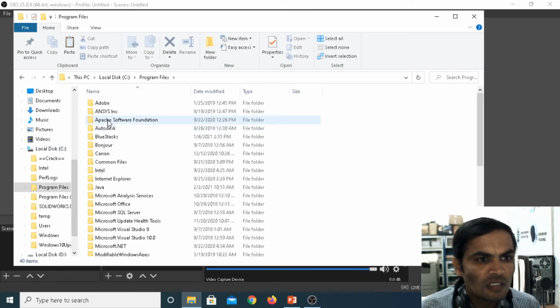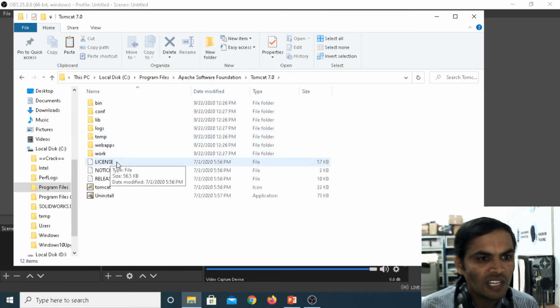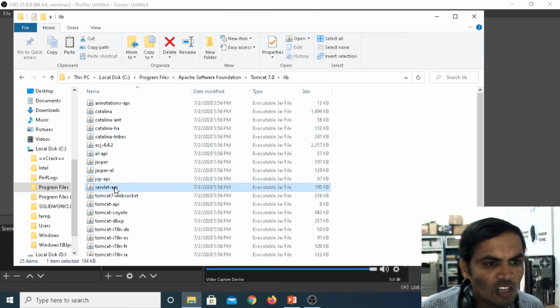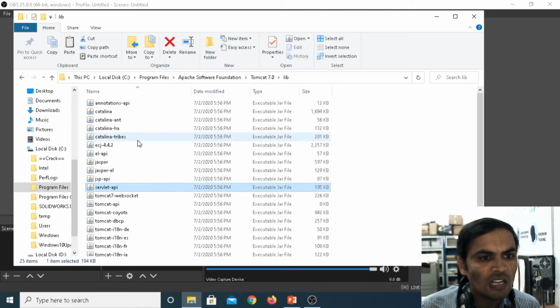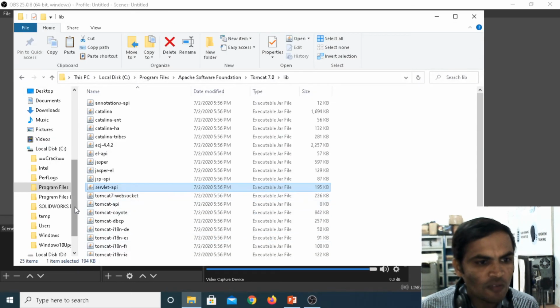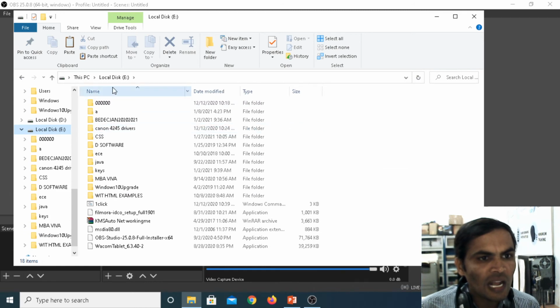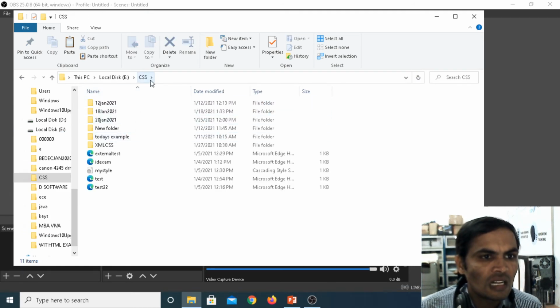Under Program Files, Apache, Tomcat, under lib we have the Servlet API jar file. I am copying this Servlet API jar file, then going to your folder. Actually I created a folder under E. Under E I am creating a new folder under CSS.